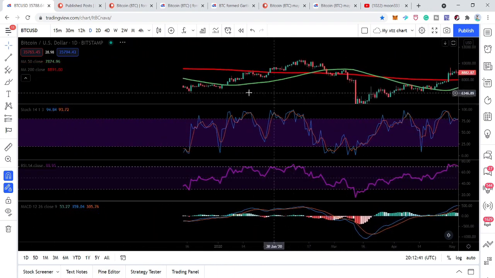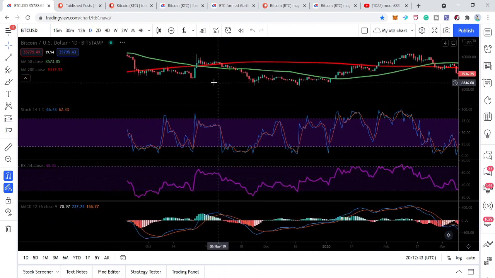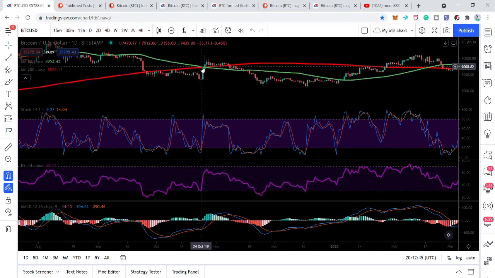Now let me take you back to the previous death cross. Before this death cross, the price action moved down. And after this death cross, even at the time of the death cross, we had a recovery rally. Why? Because before the death cross, the RSI visited the oversold zone and the stochastic was oversold.